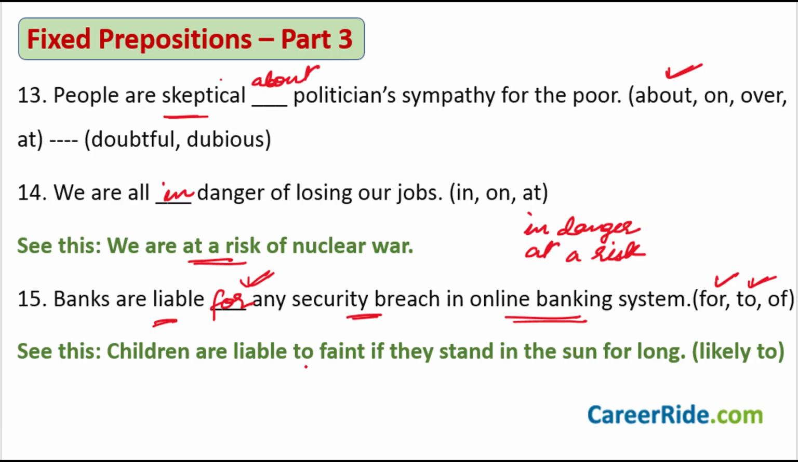Children are liable to faint if they stand in the sun for long. Liable to. That is what you are using here, because the sense of the sentence is different. What are you trying to say here? You are trying to say that if children are standing in the sun for a very long time, they are likely to faint. So they are liable to faint. Here you are using this word in the sense of likely. This might happen. It is likely to happen. So the usage is different here. That is why the prepositions are different here.